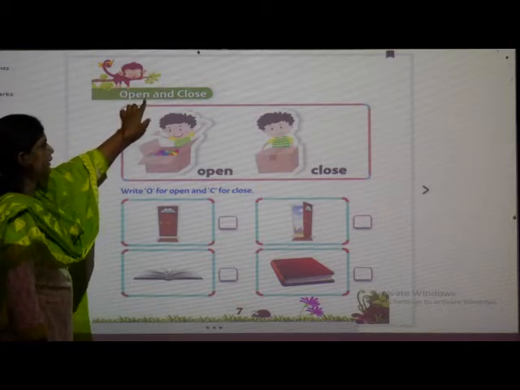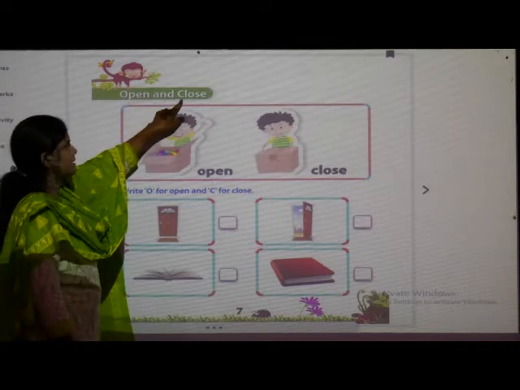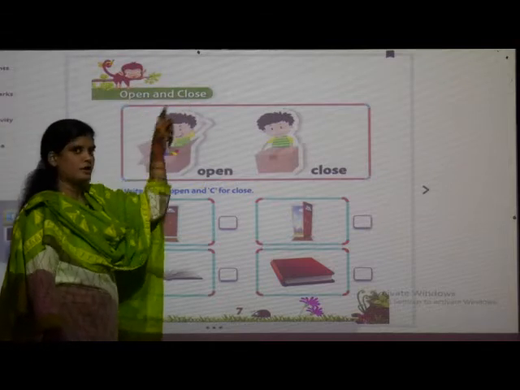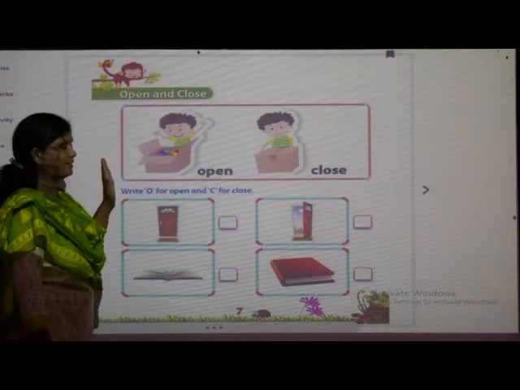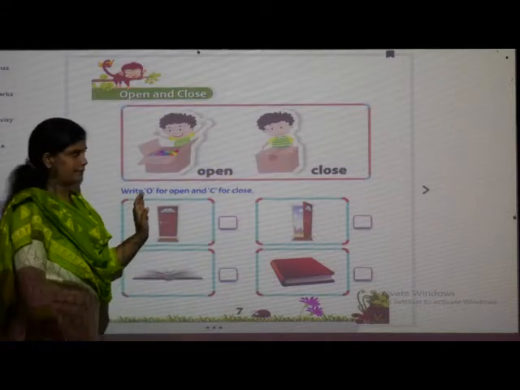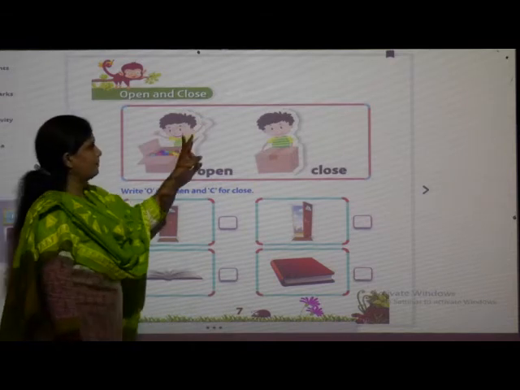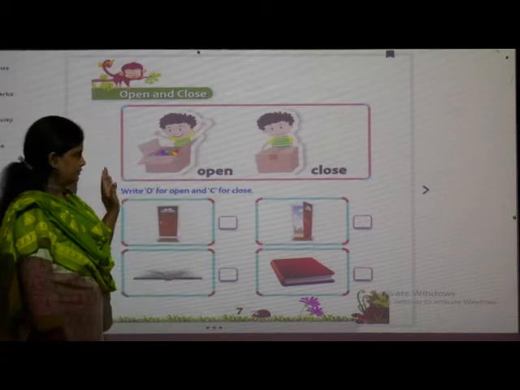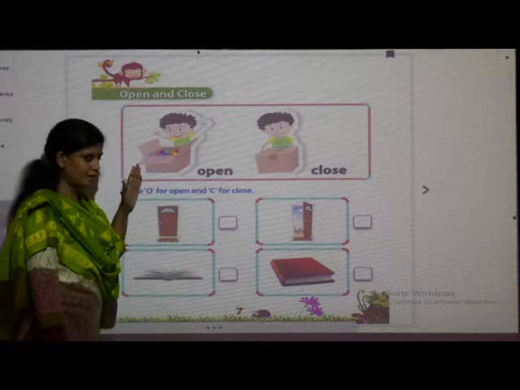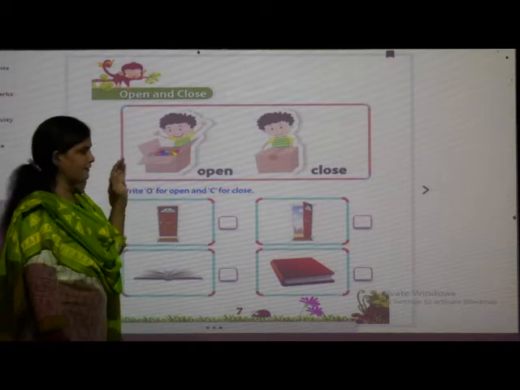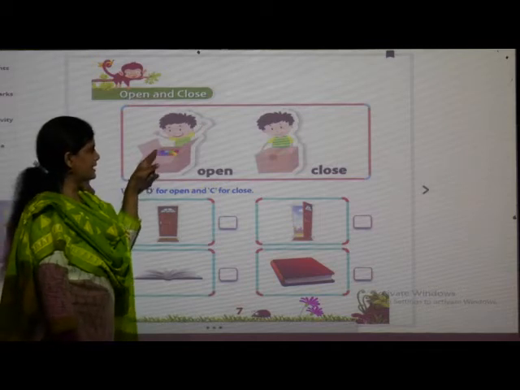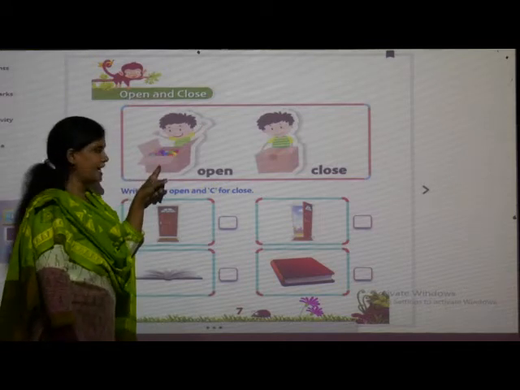O-P-E-N, open, and C-L-O-S-E, close. Open and close. Today we are going to learn the open and close concept. So see in this picture, what can you see? We can see a boy with a box. The first boy is having a box. Inside the box, he is having balls. And how is the box? Open. He can see the material which is inside the box.